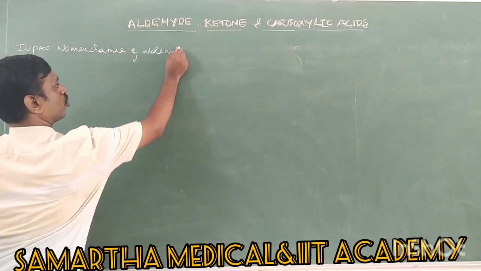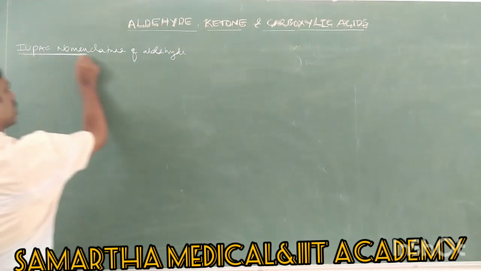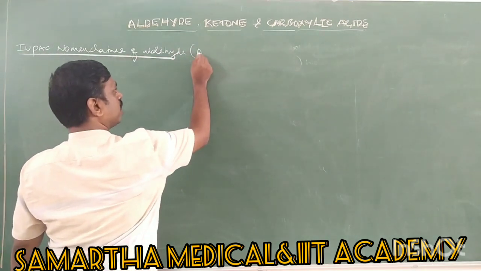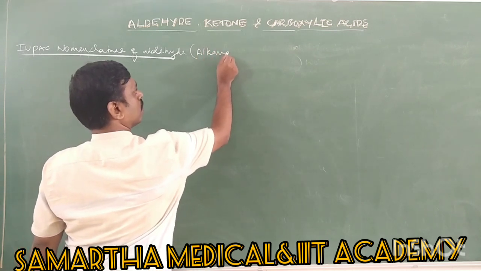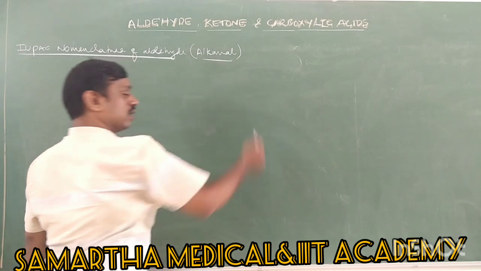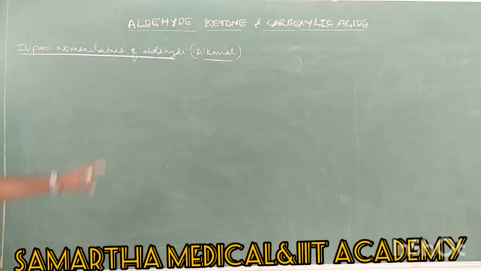The IUPAC name is alkane plus al, alkanal. Alcohol is alkanol, but aldehyde is alkanal, right? So in this format we should write the IUPAC name of the aldehydes.